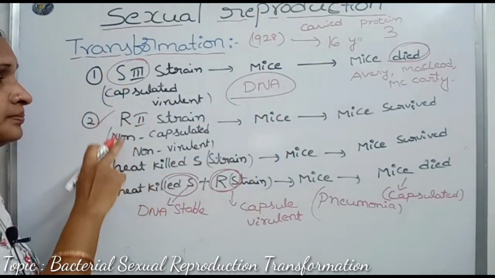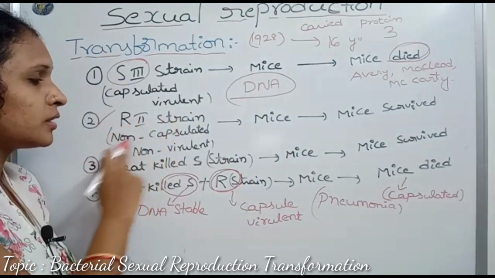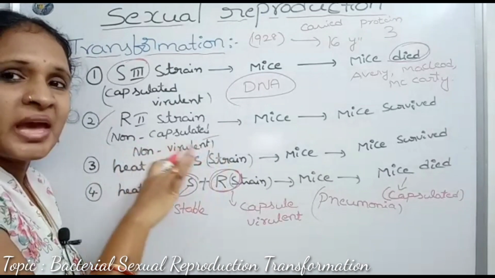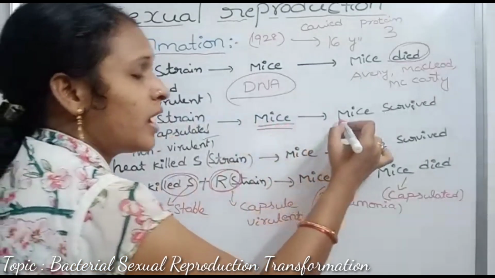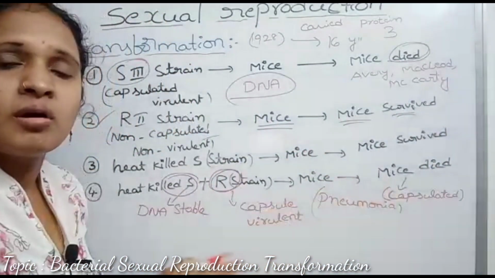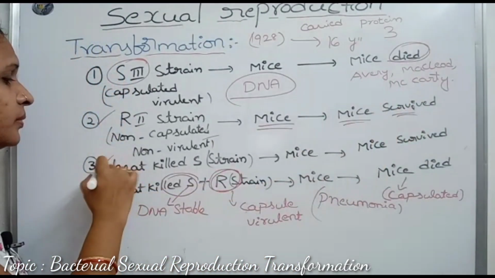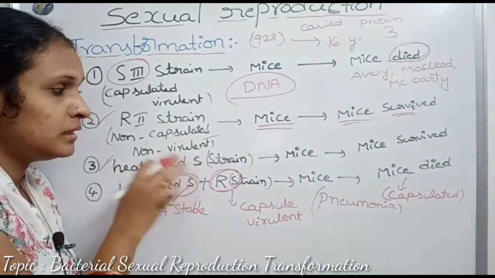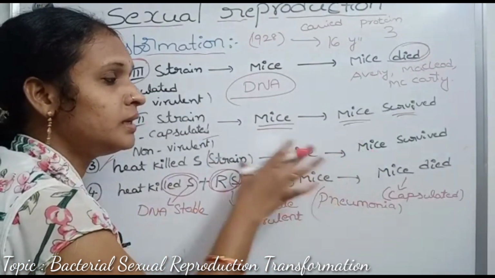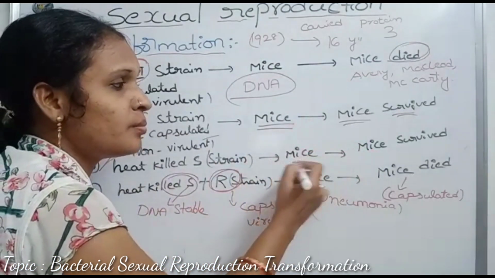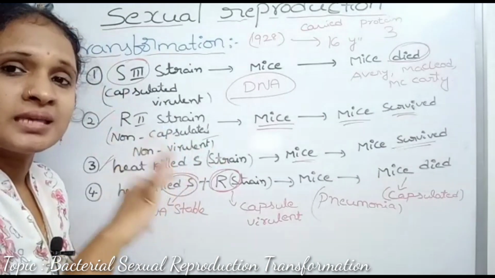In the second step, again in the same way, R2 strain cells are non-capsulated, non-virulent and non-pathogenic. These R2 strain cells are injected into the mice. The mice survive. It does not cause any pneumonia disease. And in the third step, heat killed S strain cells are injected into the mice. The mice survive, because heat killed S strain cells are inactive.